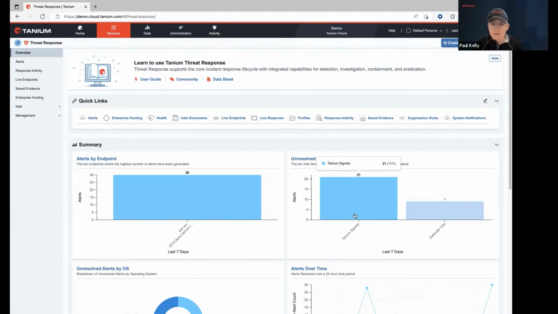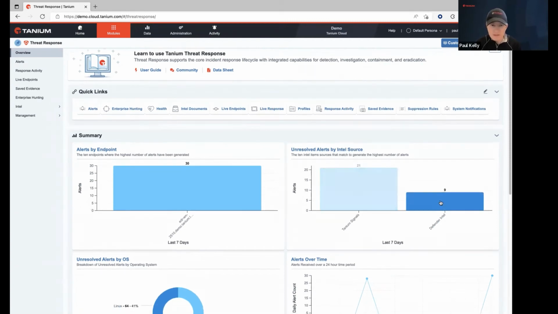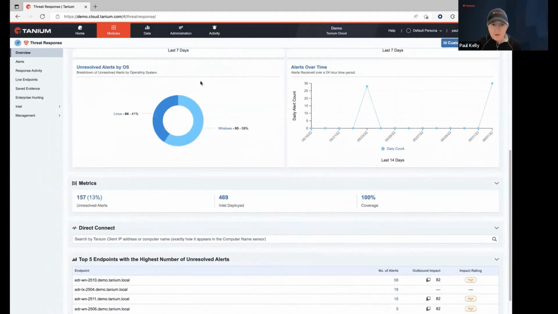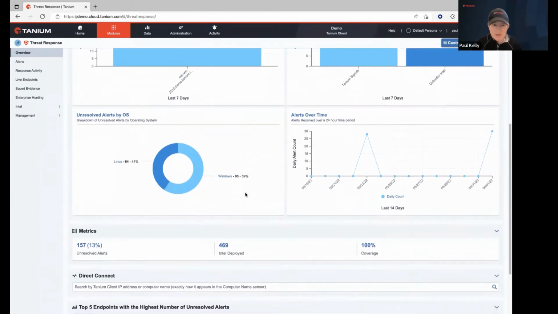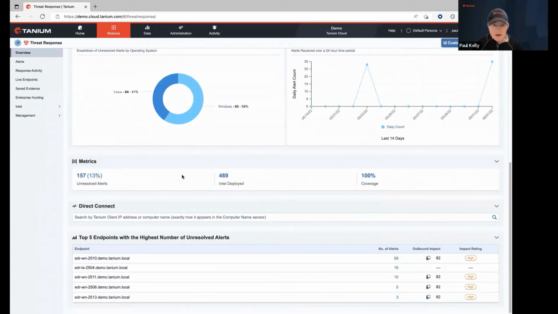And what was the source of that? Was it actually signal intelligence? Or since we have a Microsoft Defender integration, was it Defender Intel? And we're going to be focusing a little bit on the latter. We also break it down by operating system. And I love that this is really platform agnostic, right? So this supports Windows, Linux, Mac, basically anything that you can run the Tanium client on, we have expanded capabilities for. And then lots of other great information: alerts over time, showing you your trends, your metrics,